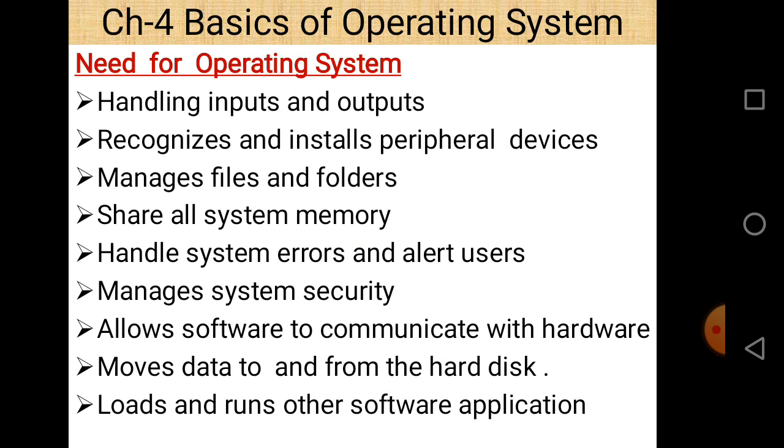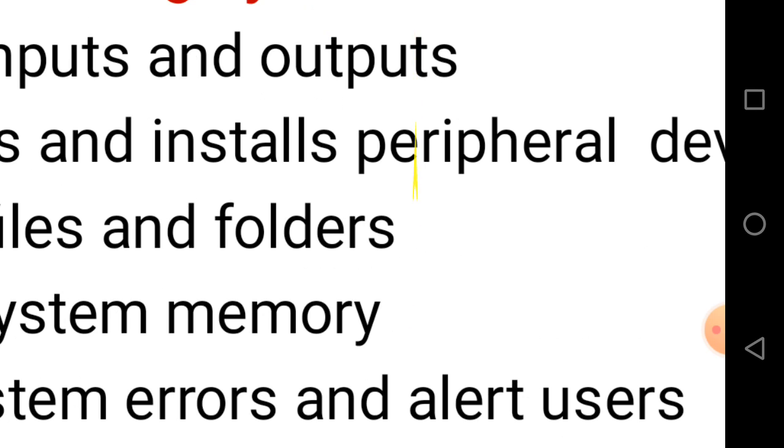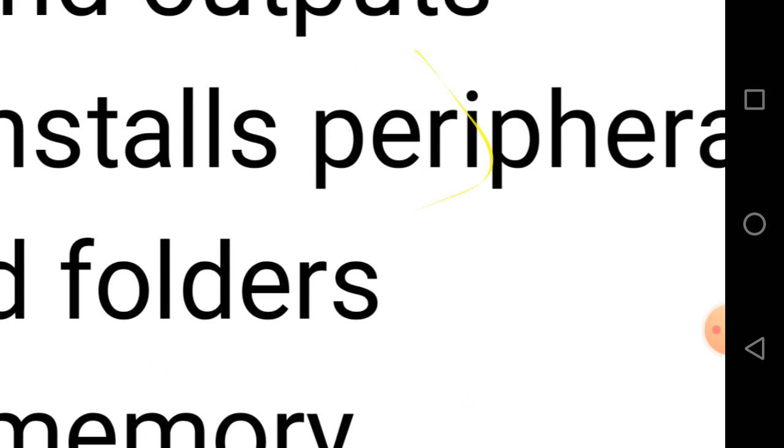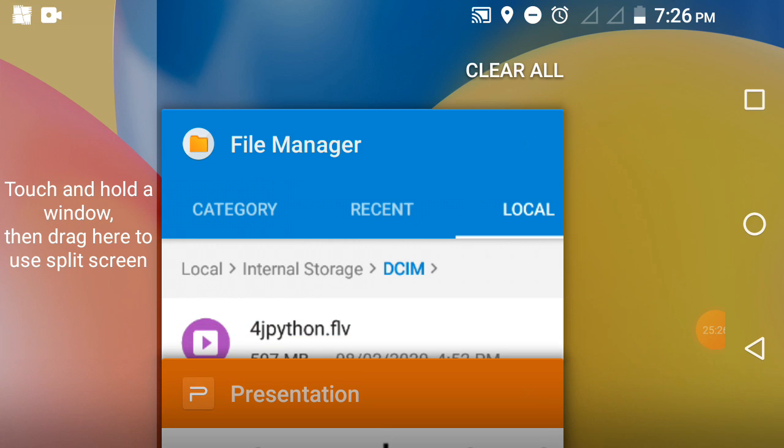By the use of the operating system, we can recognize and install different peripheral devices into our computer system. The operating system has the capability to recognize all these peripheral devices, and it manages different files and folders. It also shares the memory in our computer system.